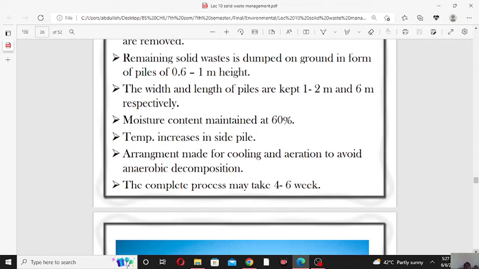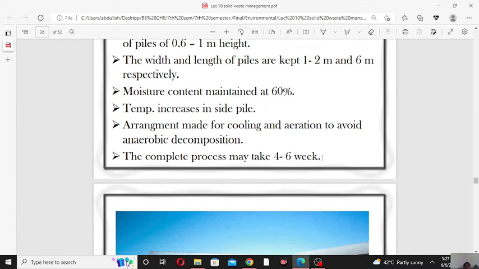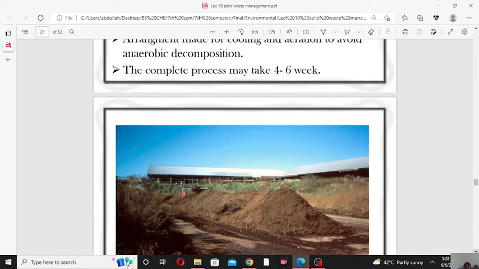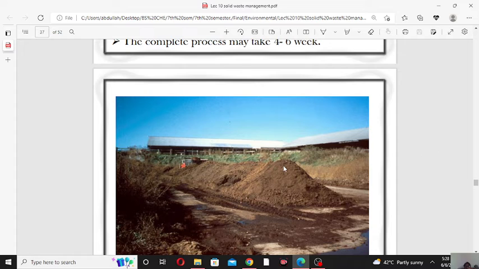So the complete process may take 4 to 6 weeks. This is fast as compared to the above composting method, which is the trench method. So this is the open windrow composting method.